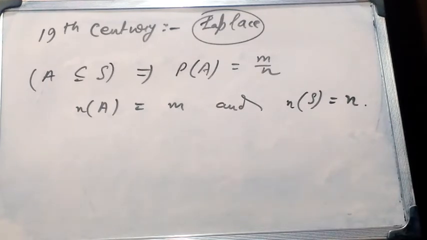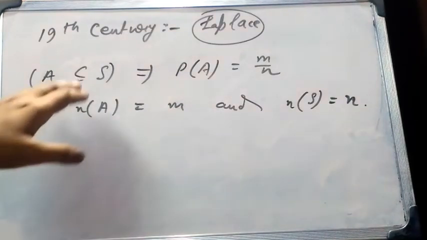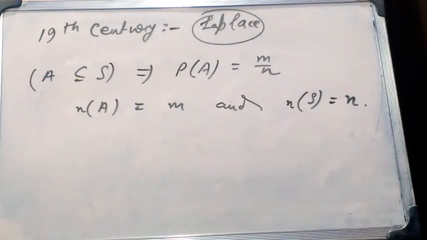In the classical theory, the definition of probability is as follows. Let the event space S of a random experiment E be finite. If the simple events connected to E are equally likely, then the probability of event A, which is a subset of the sample space S, is denoted by P of A is equal to m by n, where m is the number of simple events favorable to A, and n is the total number of simple events of sample space S. That is, A contains m number of simple events.